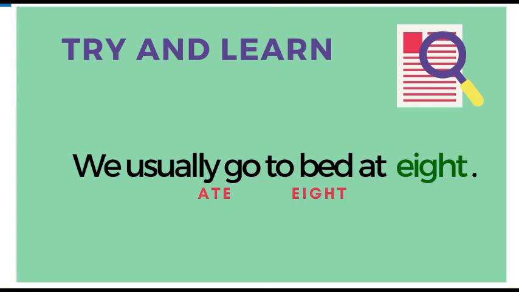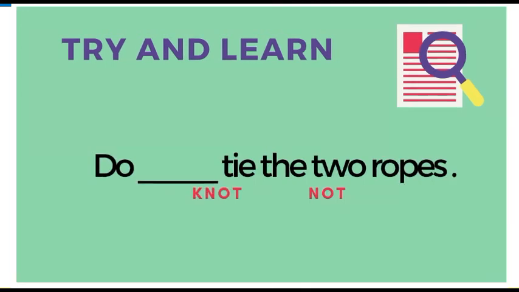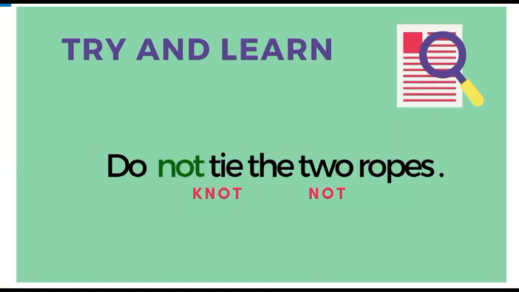Okay, let's move forward. Do dash tie the 2 ropes. Which one will be the correct: knot or not? The first, knot, is related to tying something, and not means disagreement or disapproval of something. So the correct answer is: do not tie the 2 ropes. Someone is asking you, do not bind the ropes together. Here is the correct answer.